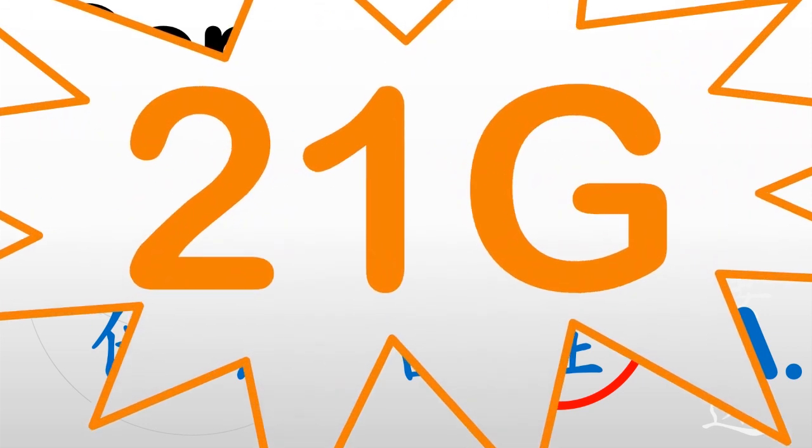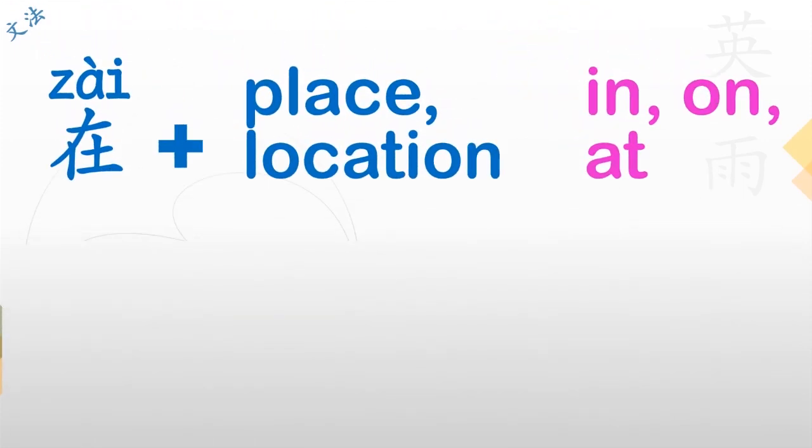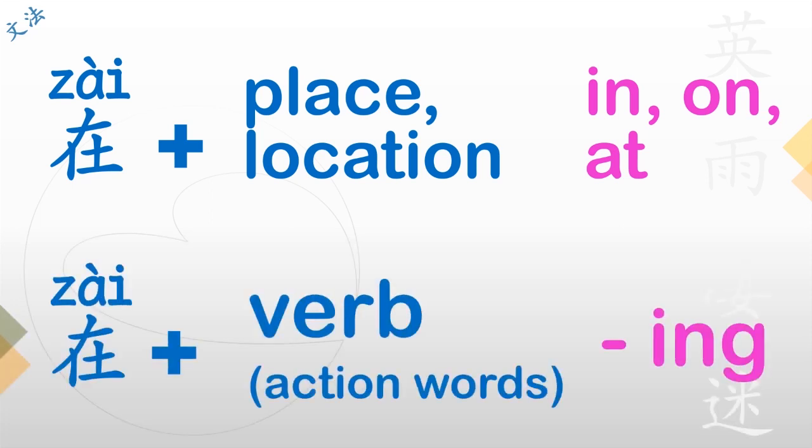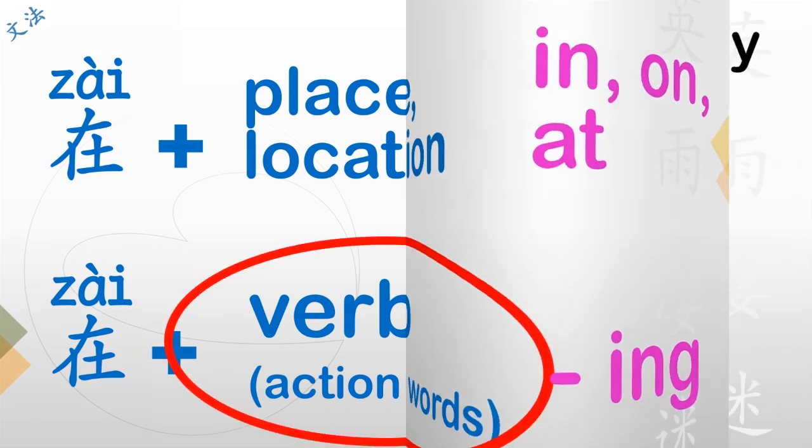Check out episode 21G for that use. Basically, when it's before a place or location, it matches up with words like in, at, on. When it's before an action word, it indicates that this is currently in action.